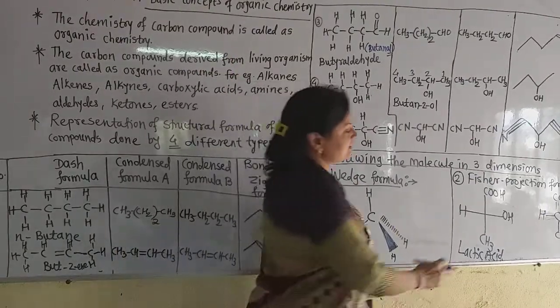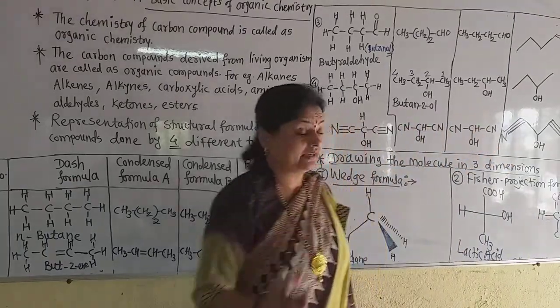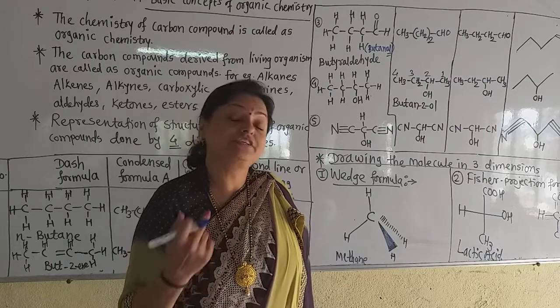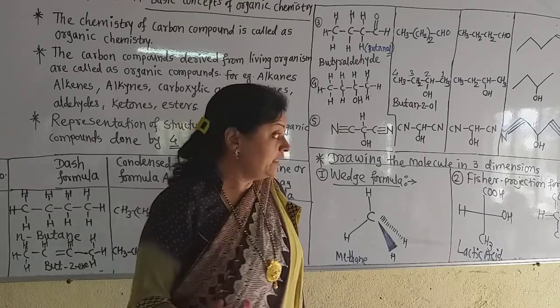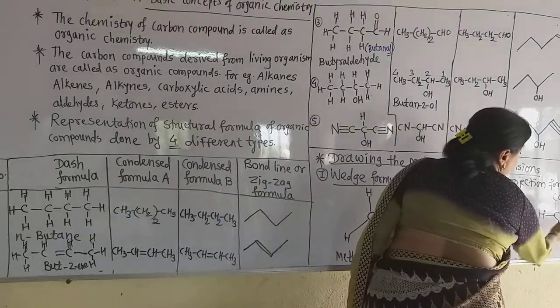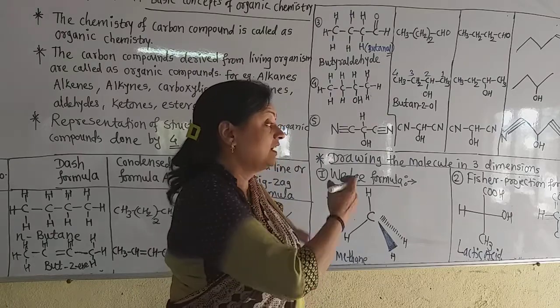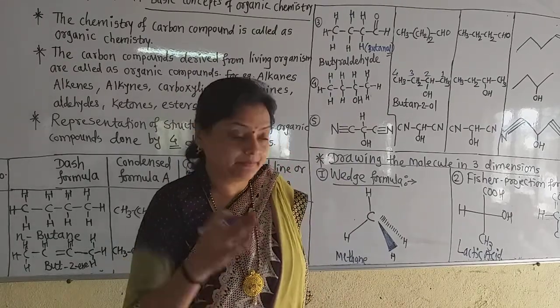Now see here: COOH group, OH group, CH3 group in the vertical. This is lactic acid. This is the structural formula of lactic acid, which is found in curd. Here, different groups are present on the central carbon atom. Actually it is the asymmetric carbon atom, because it contains all the groups differently.